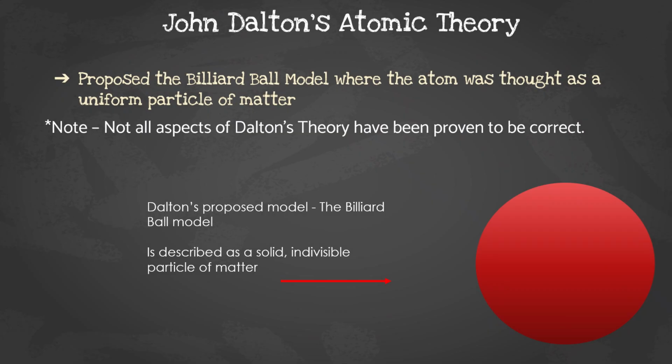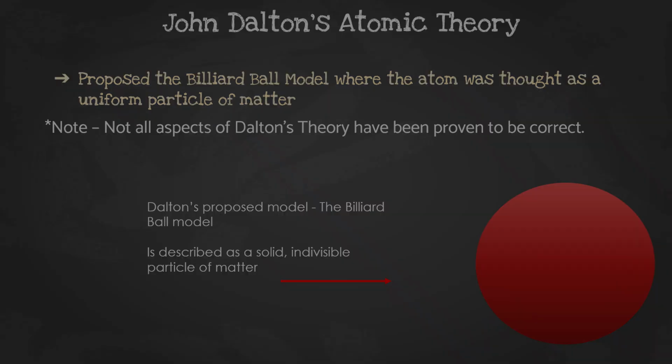So, John Dalton's atomic theory proposed a billiard ball model where an atom was thought of as a uniform particle of matter. Not all aspects of Dalton's theory have been proven correct, right? Now we know that it's not really a billiard ball. It looks a little bit different. It's described as a solid, indivisible particle of matter.